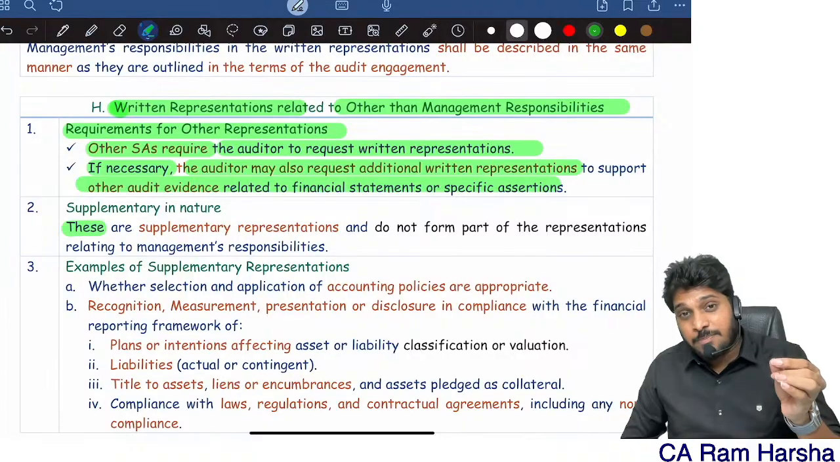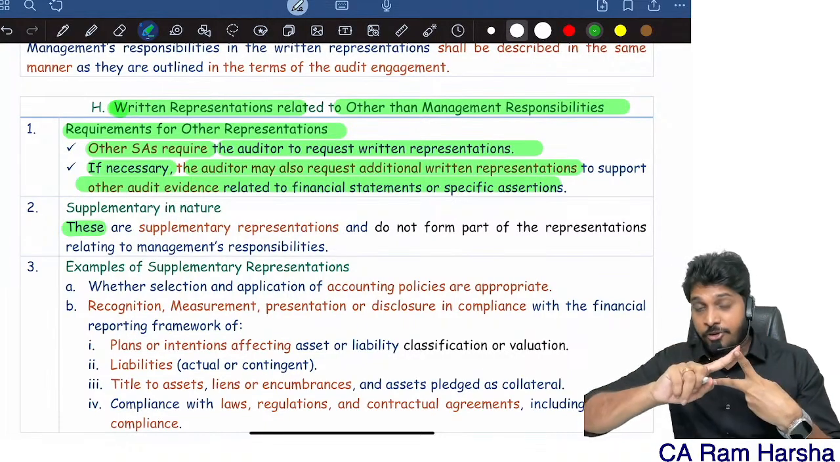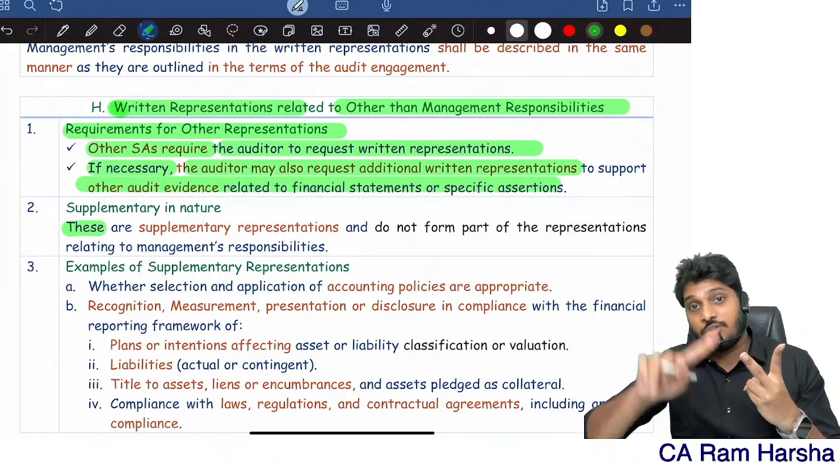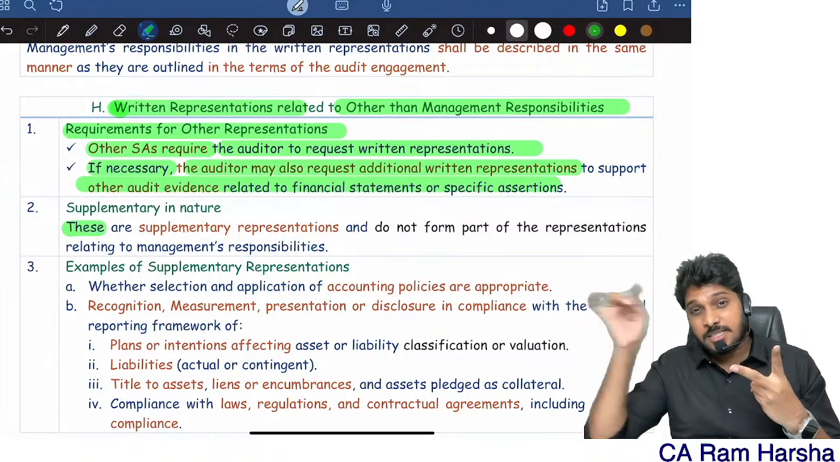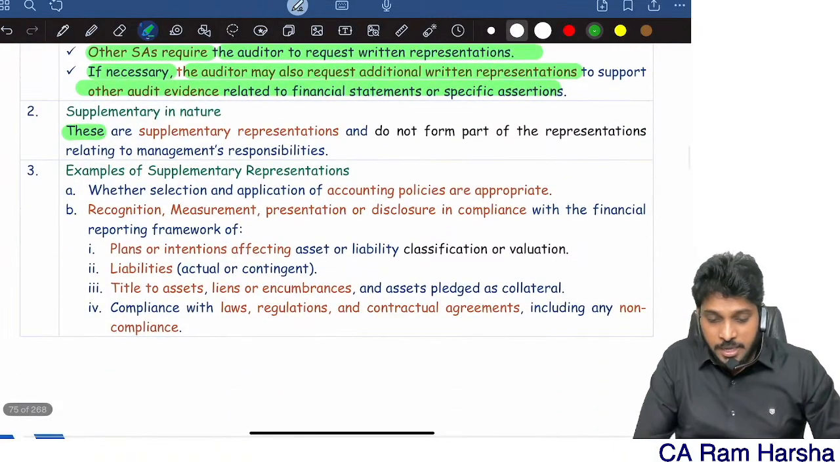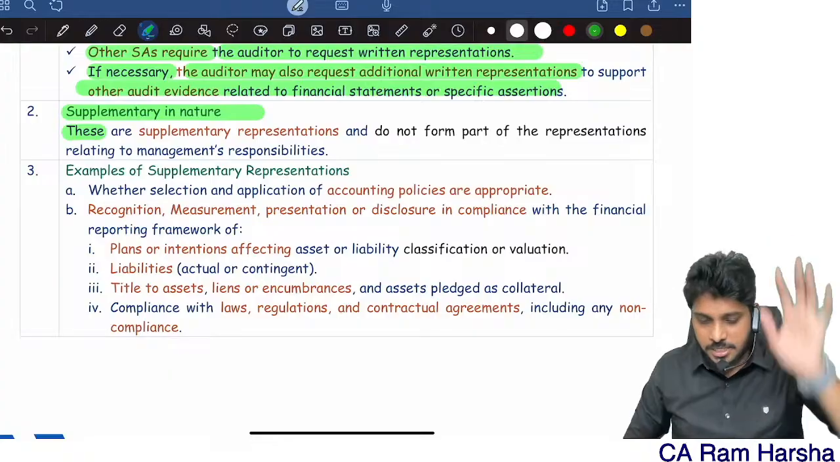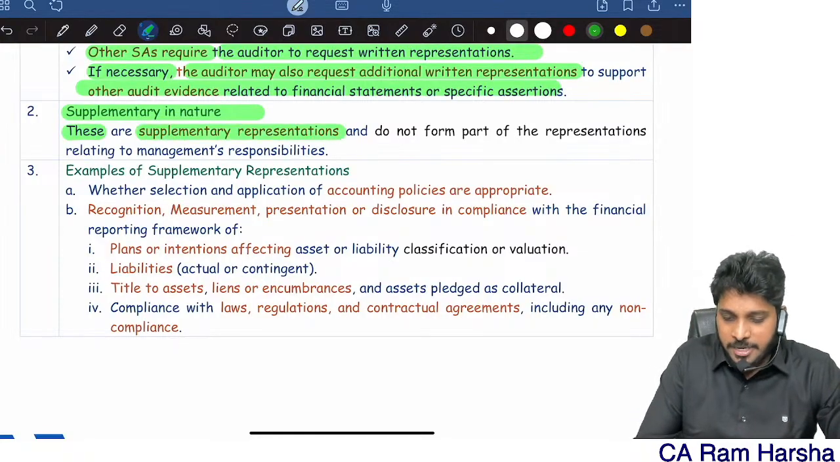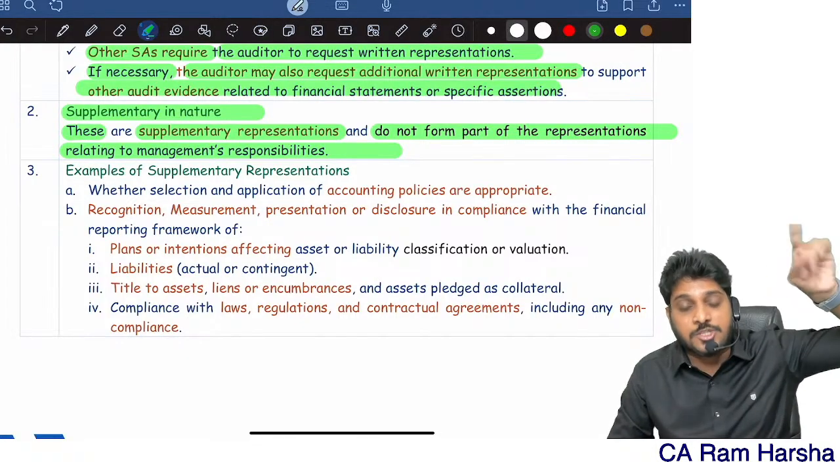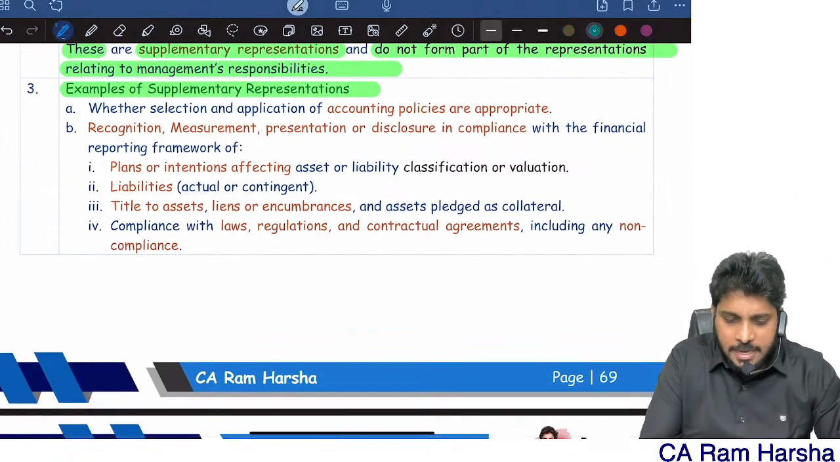So written representations are 2 types. 1, fulfillment of management responsibility. That's one general representation. 2, representation about other matters when some other standard is requiring, or when auditor himself felt necessary. For example, these representations are supplementary representations. These are supplementary representations and do not form part of representation relating to management responsibility. What are the examples of supplementary?